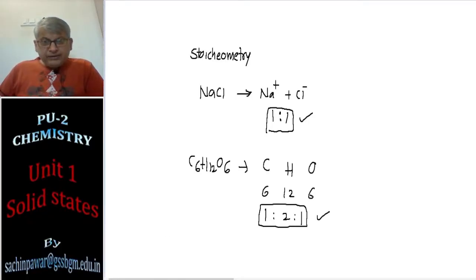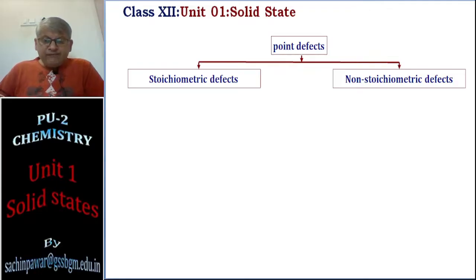So what is a stoichiometric defect? A stoichiometric defect is one where a defect arises, but the stoichiometry I have explained should not be disturbed. The ratio of the particles in that solid should be retained and not get affected.